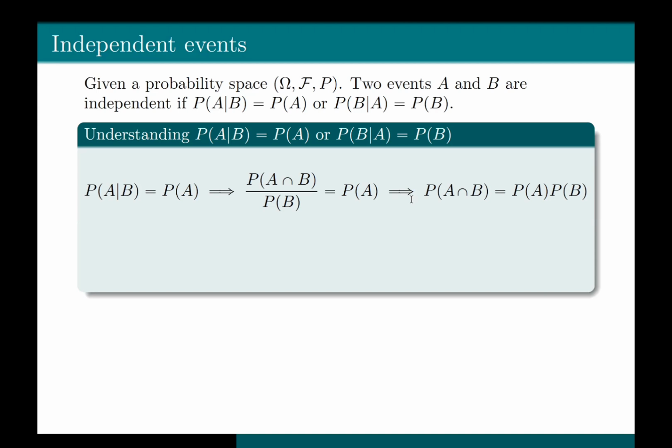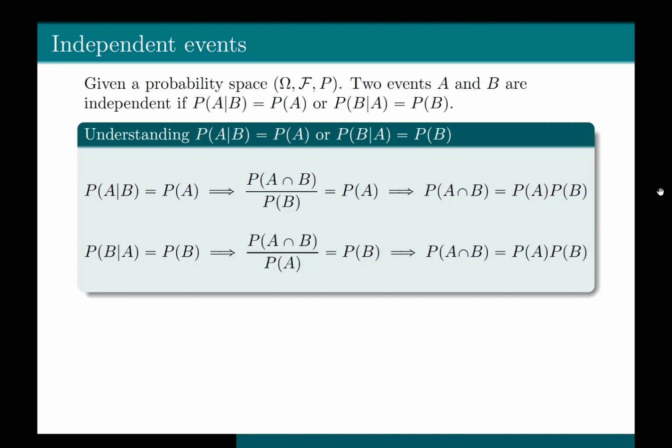If we use the formula of conditional probability, we'll get that probability of A given B is equal to the joint probability of A and B divided by the probability of B. If we multiply probability of B on both sides, we'll get that probability of A intersection B is equal to probability of A times probability of B. So what do we get? We got that the joint probability of A and B is equal to the multiplication of the individual probability of event A and event B.